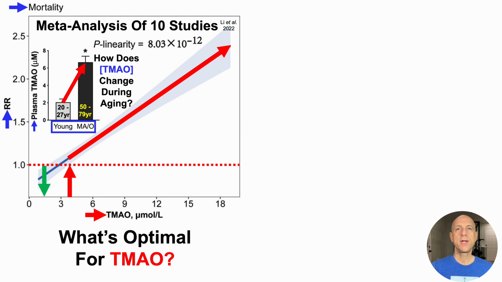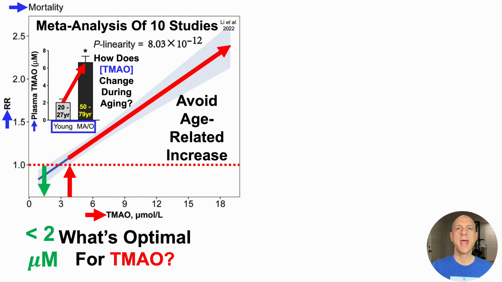So in terms of defining what's optimal for TMAO when putting these two pieces of data together, first, less than 2 micromolar as the target, as that was consistent across both of these studies, but then also avoiding the age-related increase. Now note that TMAO can be tracked.